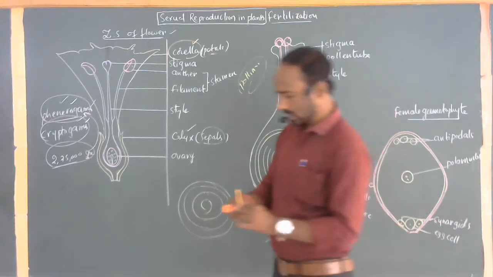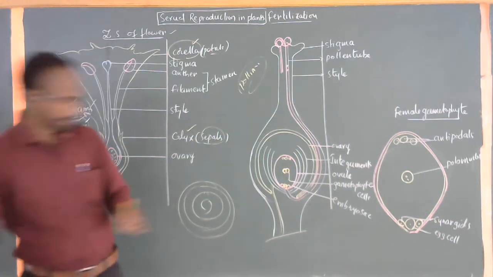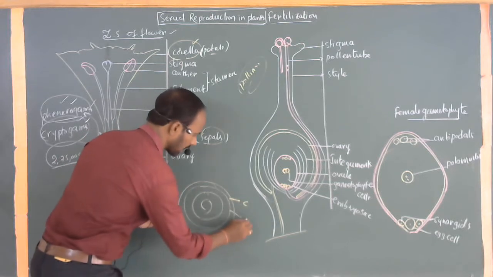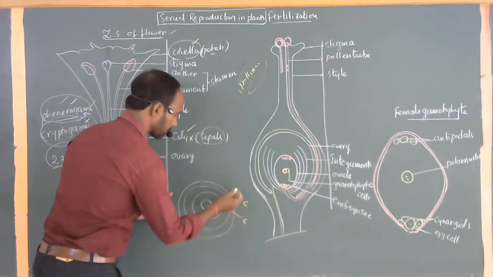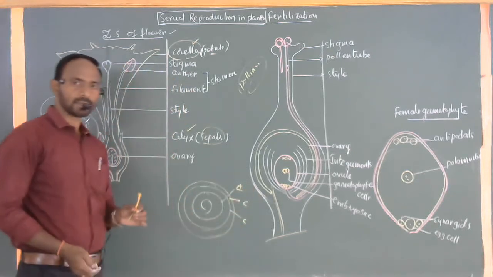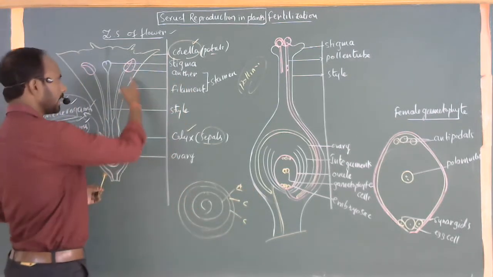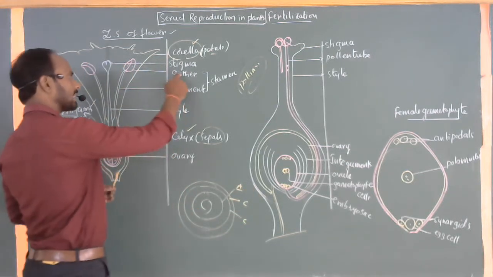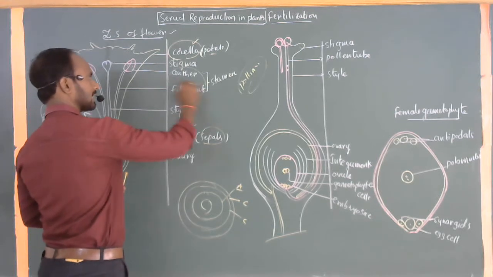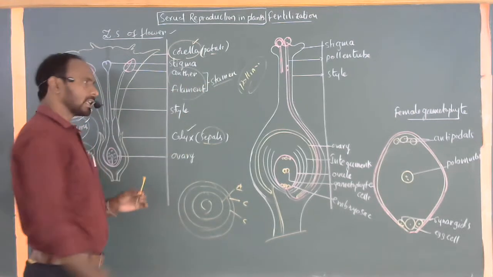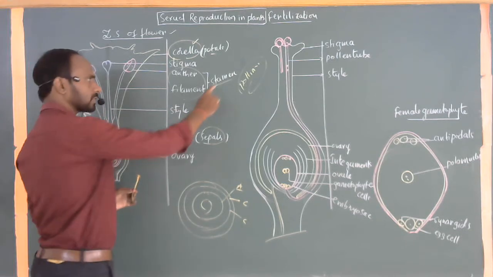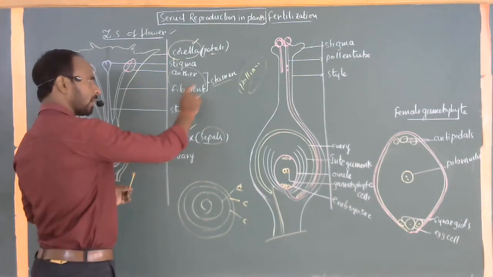Petals are removed, which means the second ring. The first one is called calyx. Second one, corolla. Third ring, androecium. See, here in the typical flower, anther and filament. These two together are called a stamen. A group of stamens together is called an androecium. Androecium is the combination of stamens. Stamen is the combination of filament and anther.